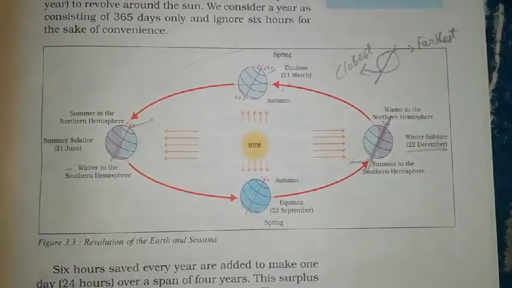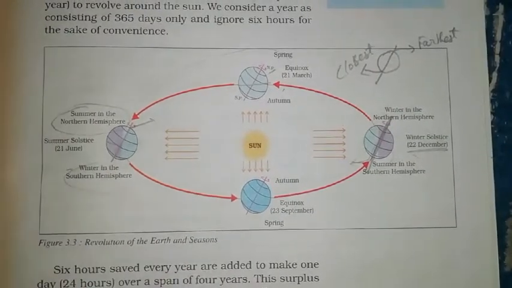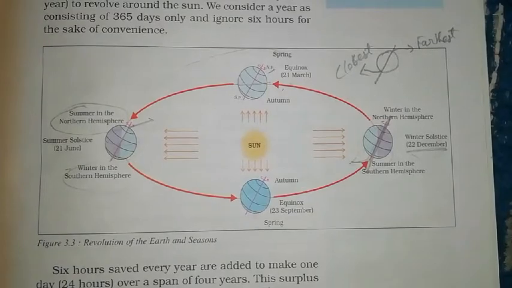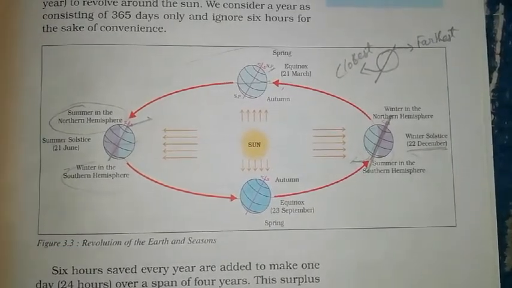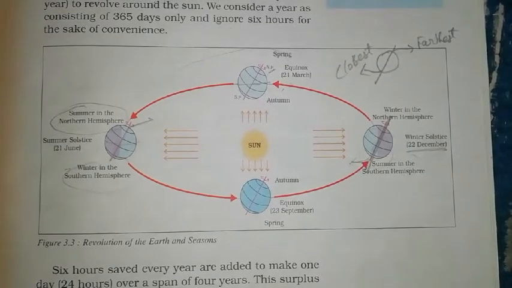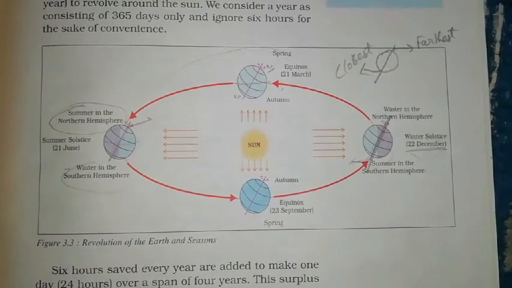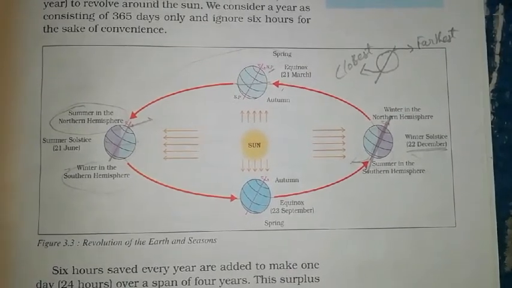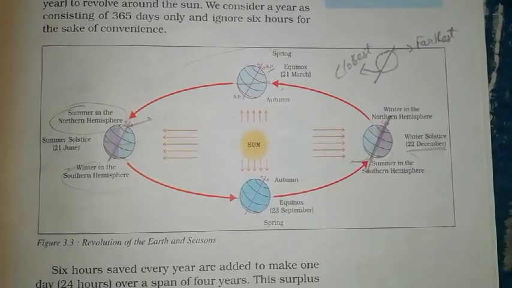Summer is in the northern hemisphere and winter is in the southern hemisphere. The countries in the southern hemisphere are going through the winter season, and we are in the northern hemisphere, so we are facing summer here. This is the summer season in our India.